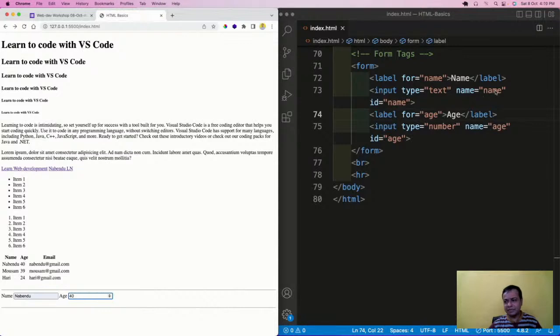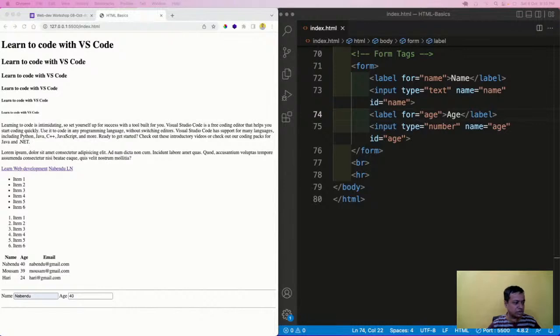But what is this name? Name equal to name, name equal to age. Actually, you could have given something else also here. As I've given this Facebook example, anything which you write here will go to the backend. How it goes to the backend is something we'll teach in JavaScript and React, not here. When it goes to the Facebook server, this whole HTML tag doesn't go. It will go like, okay, name equal to Nabendu, age equal to 40. I'm going to show how it goes to the backend. So it will go like that.